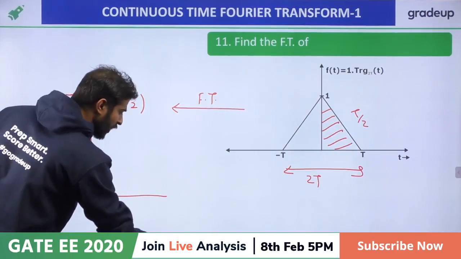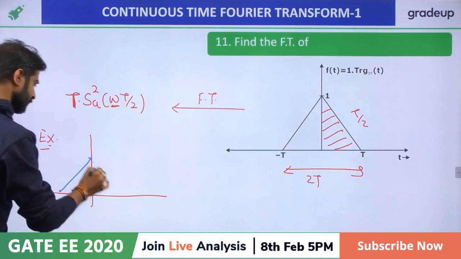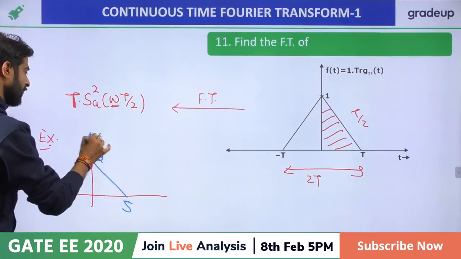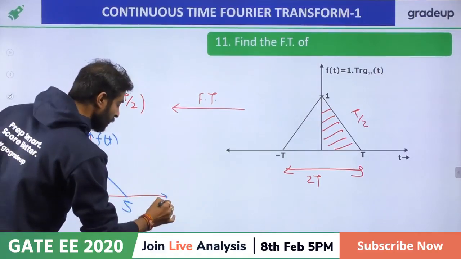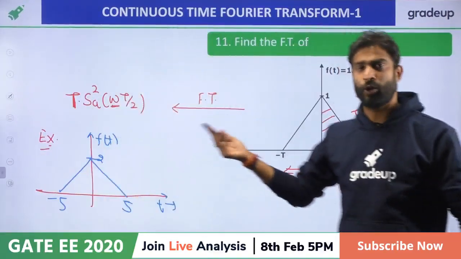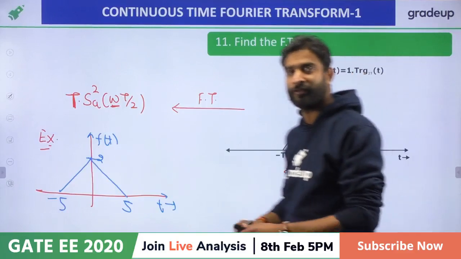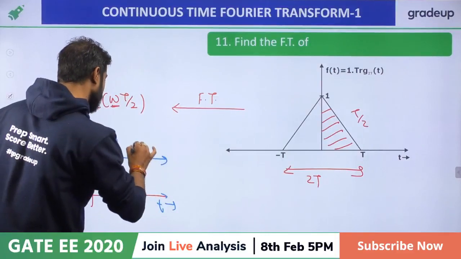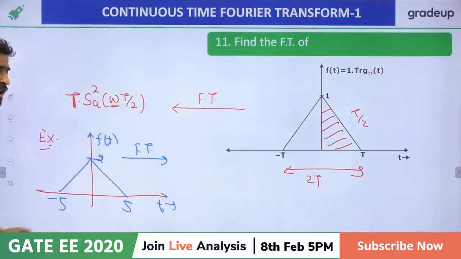Sir, what is the Fourier transform of this function? -5, 5 and 2. It is f of t. If I ask, what is the Fourier transform of this function? Oh, Chandan sir, here also. Wow, Vyas, thank you. Now, if you want to find the Fourier transform of this function, first find the area of this function.